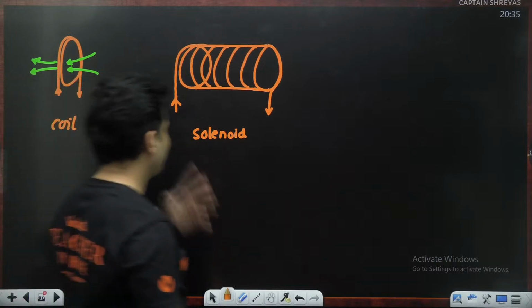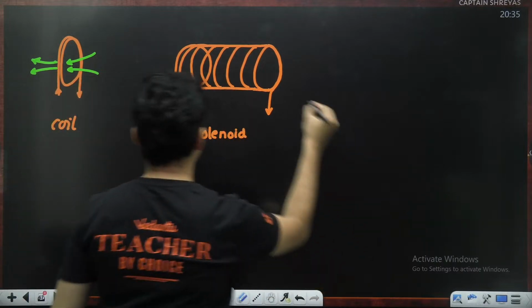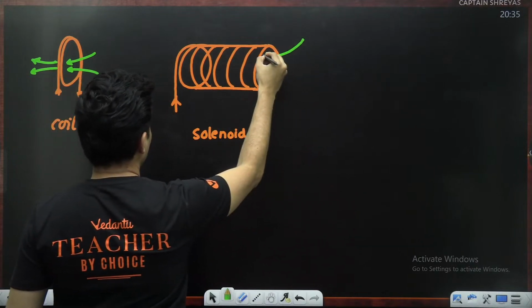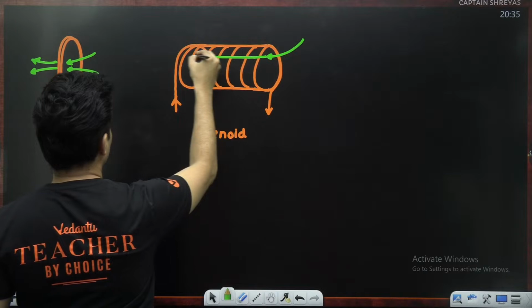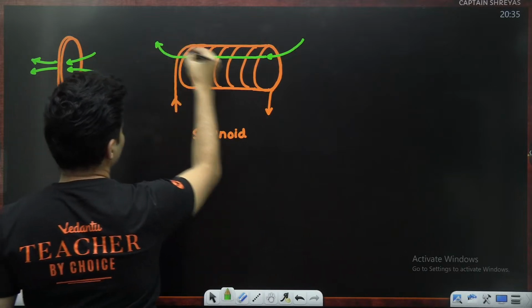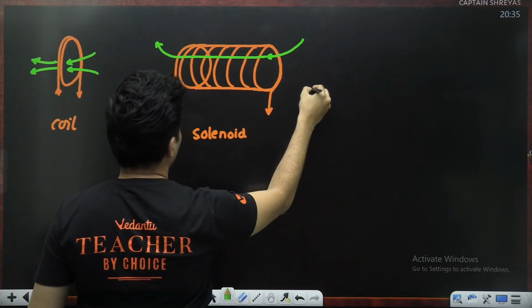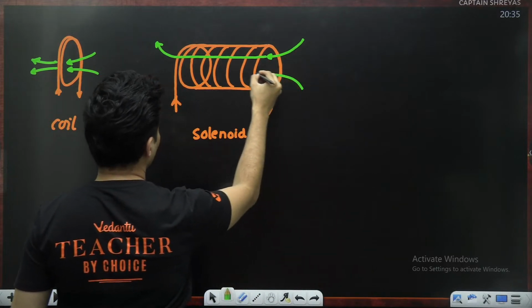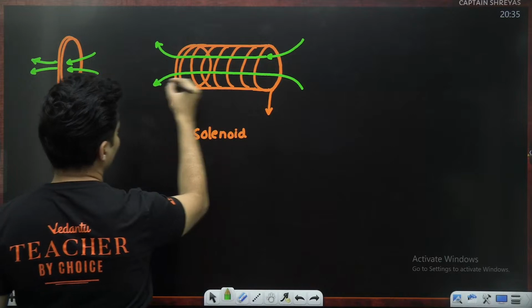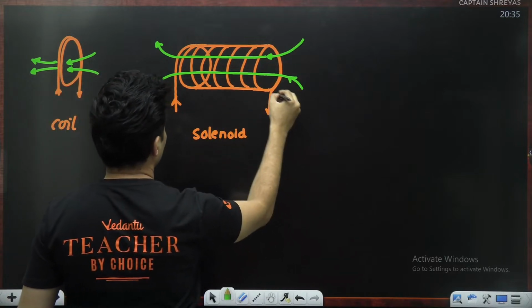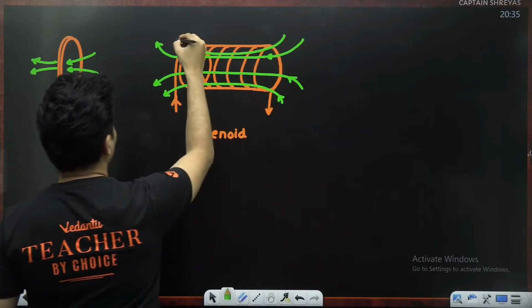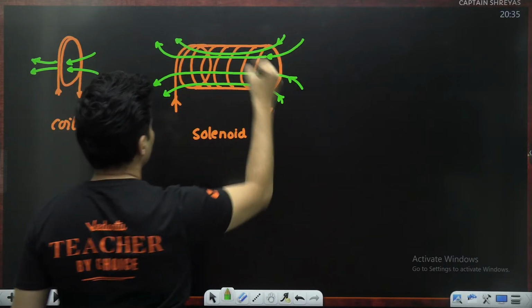Okay, so that's a solenoid. So how would the field look for a solenoid? The field lines will enter from here, travel through the solenoid, and then probably exit like this. They will enter from here, go like this, and come out like that. So this is probably how the field lines would look for a solenoid.